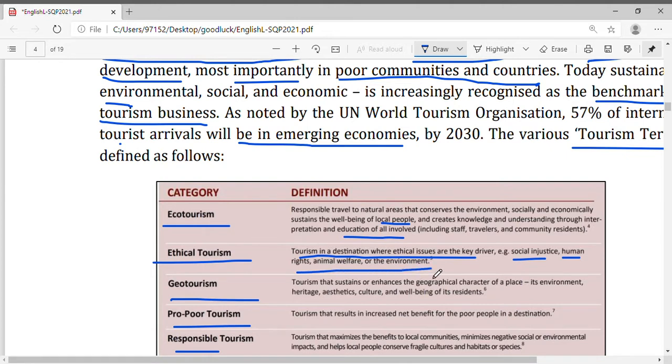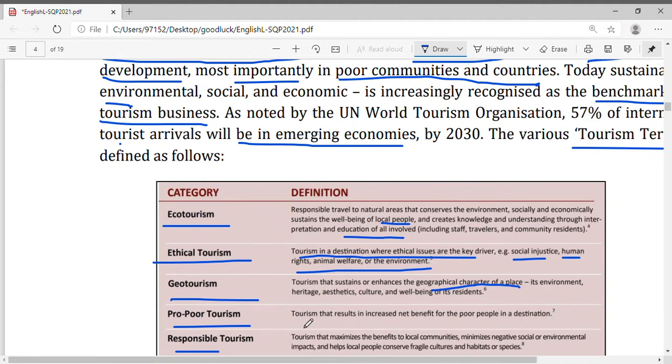So people will travel to a particular country where they think that there is social injustice happening, they will raise their voice, they will fight for justice there. So different key drivers, it can be social injustice, it can be for human rights or animal welfare or the environment. Geotourism, tourism that sustains or enhances geographical character of a place.